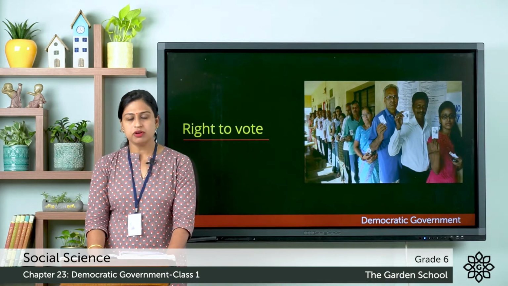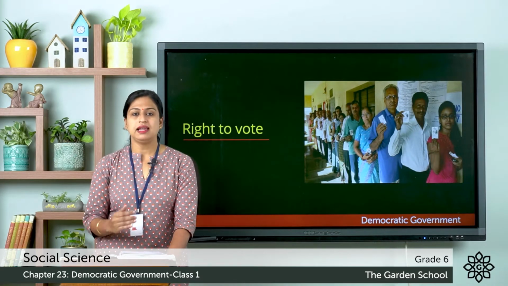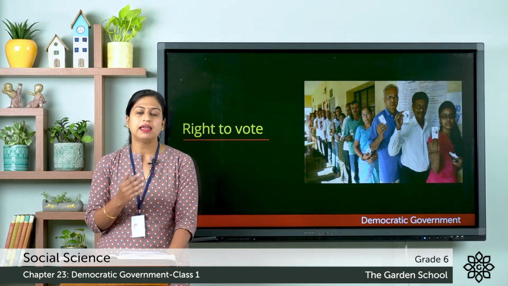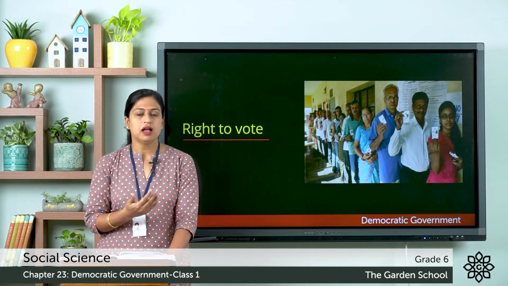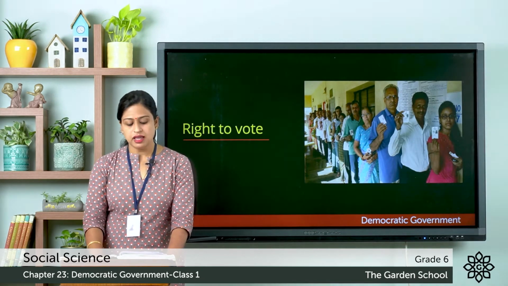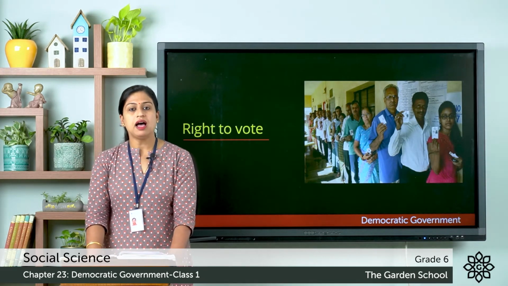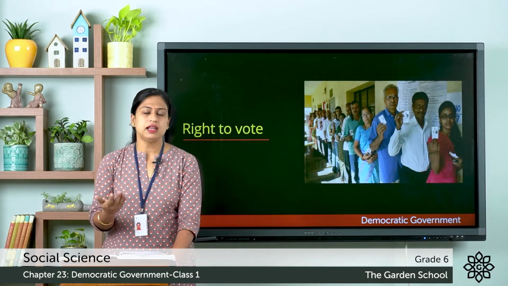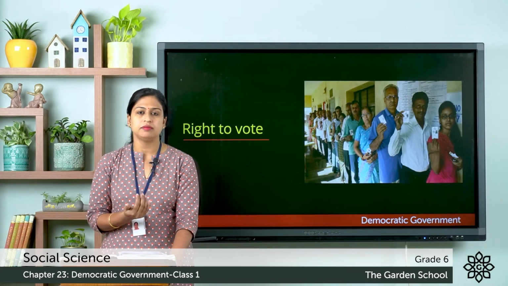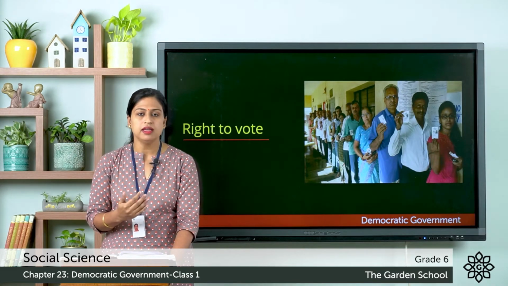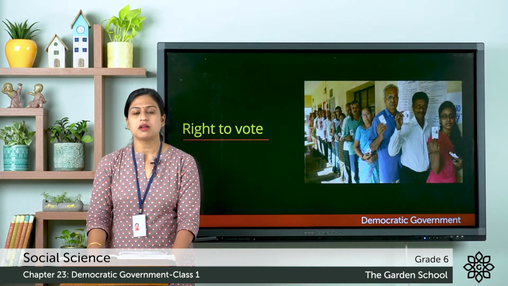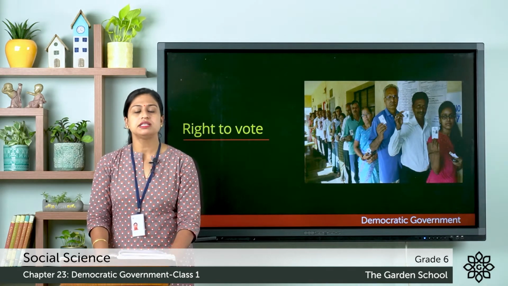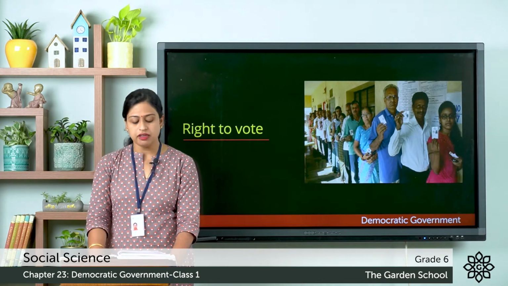And in a democracy, the government is elected for a fixed period, and at the end of this period, again elections are held. And here, if the people are satisfied with the current government, then in the next election, they may re-elect them. And if they are not satisfied, then they may elect another government. And in India, elections are held after every 5 years.